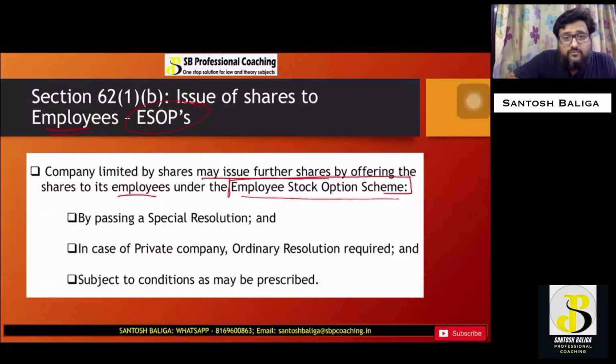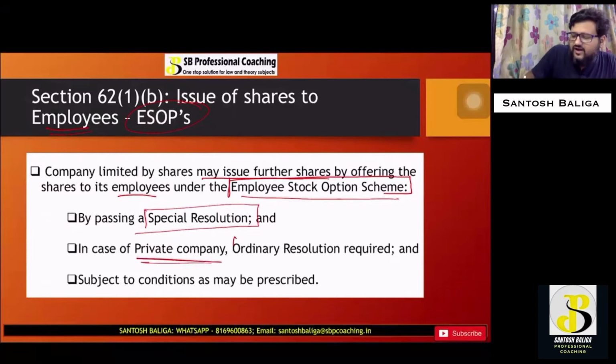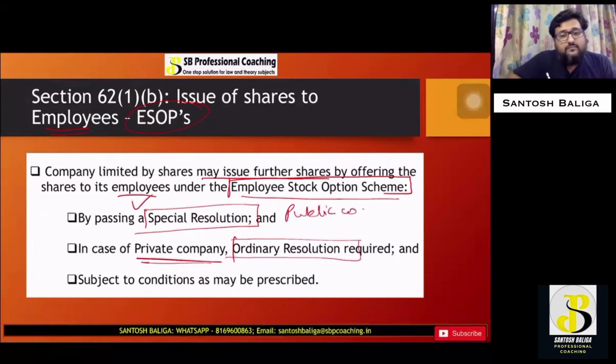Now the procedure for the same is that the company will first have to pass a special resolution for it. In case of a public company, a special resolution is required. But in case of a private company, an ordinary resolution is sufficient. And the conditions are prescribed in the rules provided.